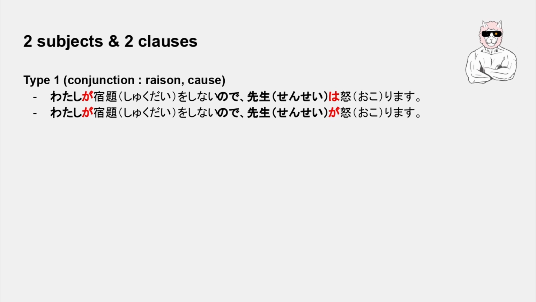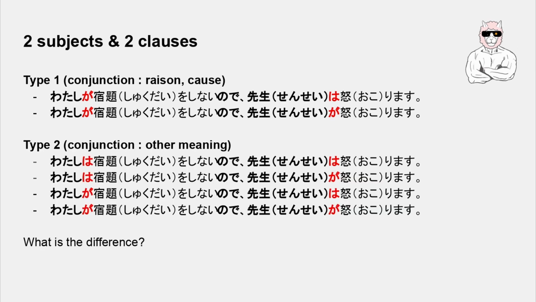So in total, there are two variations. And when there is a conjunction that does not mean the reason or the cause, here this node means the base or reference, the clause can take wa or ga. With the variations of the clause without conjunction, we end up with four sentences, and as a conclusion, in total there are 6 variations to pay attention to.